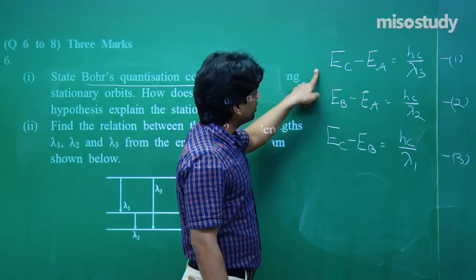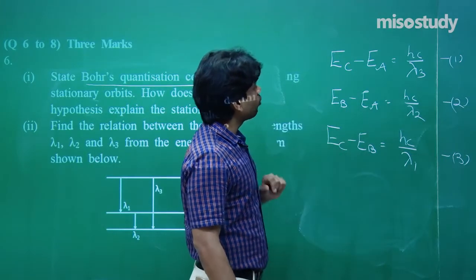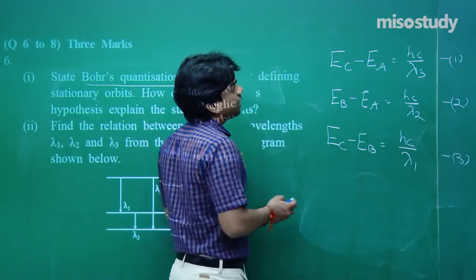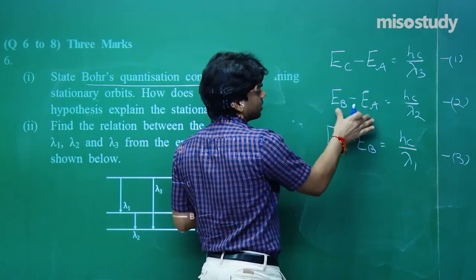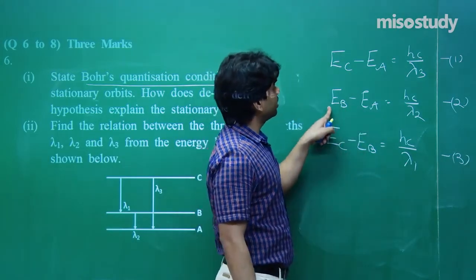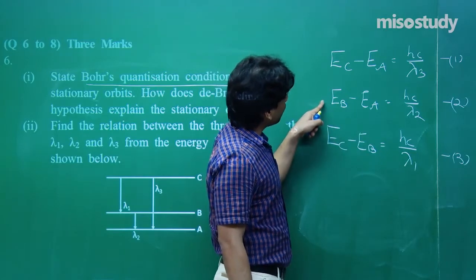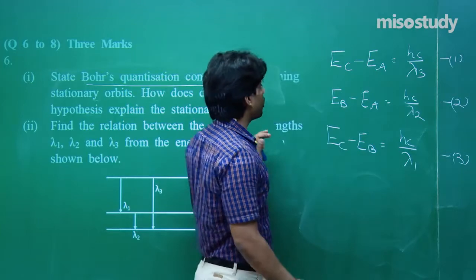See, EC minus EA we have here, minus EA here, and plus EC here.